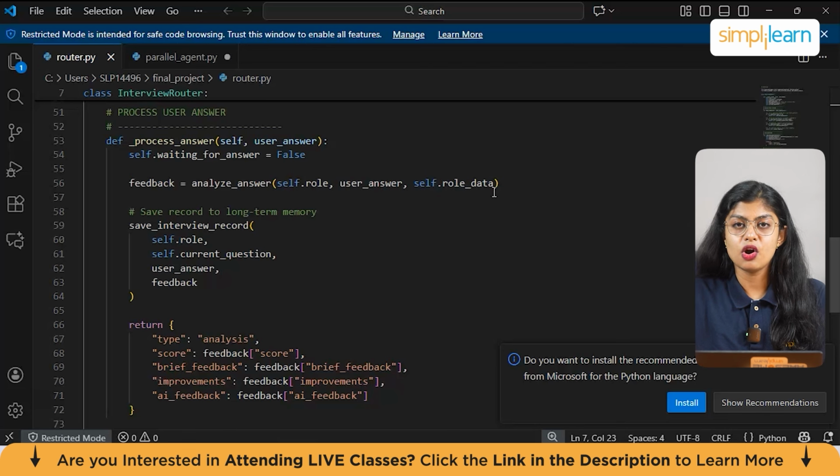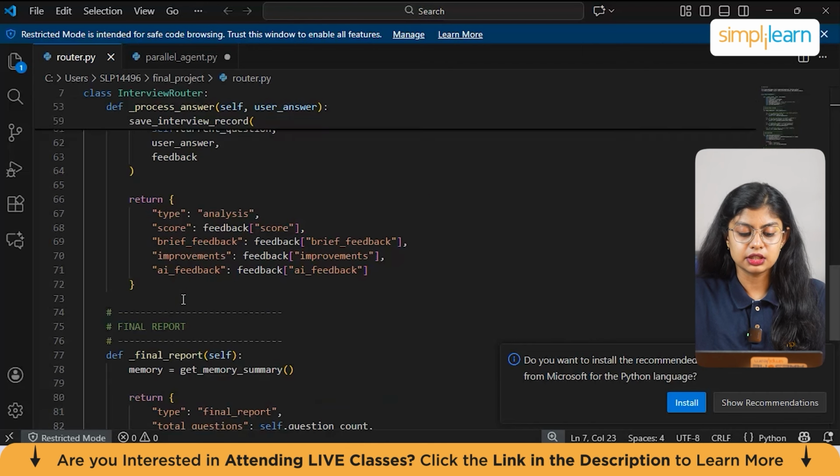Now to save this record in long-term memory, again we have save interview record. Which are the records that should be saved? It is role, current question, user answer, and the feedback. Now coming here, we have return. We are returning type analysis, score, feedback, and a brief feedback also, improvements and AI feedback. Now this indicates analysis feedback, a numerical score which is 1 to 10, and we have a short hint like feedback, missing keyword suggestion, and also a detailed critique generated by Gemini. All these will be returned back.